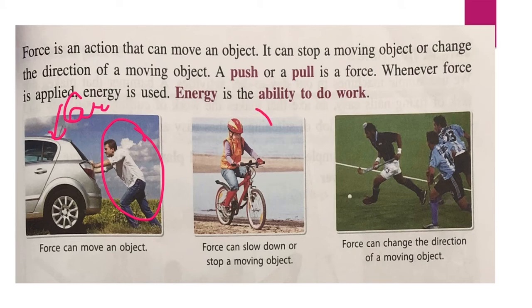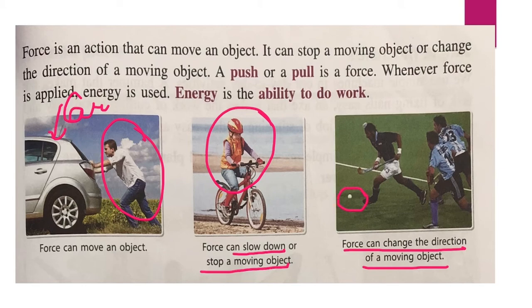Look at this boy. He is cycling. Now the force can slow down or stop a moving object. Similarly, in the third case, these boys are playing hockey. The force can change the direction of a moving object. In this, the moving object is the ball, whose direction they are changing with the help of hockey sticks.